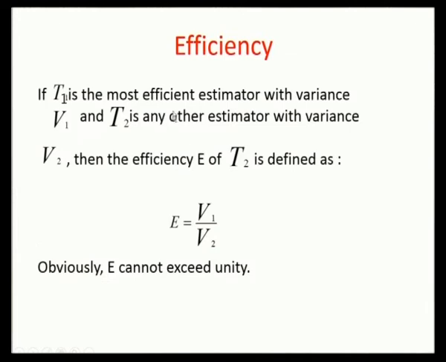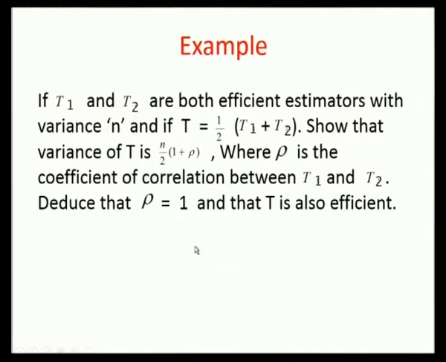Let us define what is called efficiency. If T1 is the most efficient estimator with the variance V1 and T2 is any other estimator with the variance V2, then the efficiency E of T2 is defined as E equals V1 by V2. And you know that E cannot exceed unity. In other words, E always lies between 0 and 1. Now let us discuss the concept of efficiency through an example.